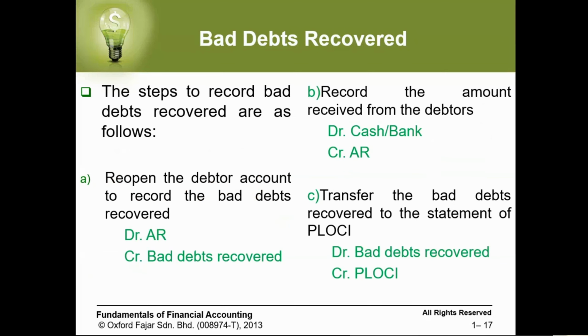We already closed it, so we have to open it again. You know the customer account by default will be on the debit side. So we want to open it, and we have to put it in the debit. Then the credit side will be the bad debt recovered.